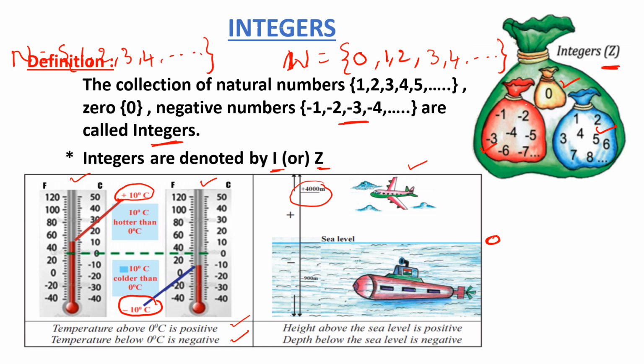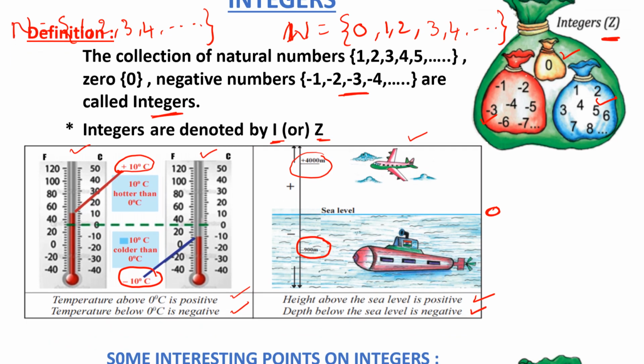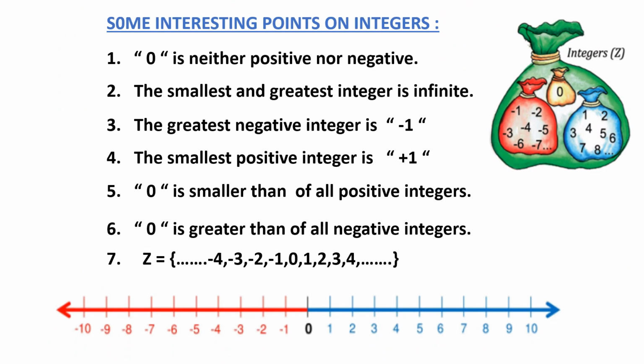The submarine is below the sea level, moving there, so we take it as minus. Here, under the sea level, it is moving at 900 meters depth, right? Minus 900 meters, we take as negative. So we easily understand here also that height above the sea level is positive and depth below the sea level is negative, right? Let us see some interesting points on integers. Okay, look at that. Here, 0 is neither positive nor negative.